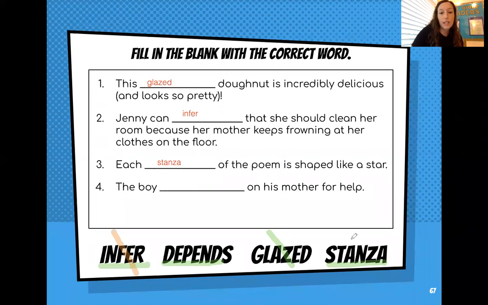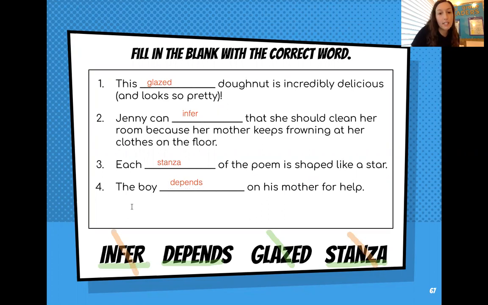And last but not least, let's check out number 4. The boy depends on his mother for help. So that means the help he gets from his mother is important to the boy. That totally makes sense. So for number 4, we can use the word depends. That was a tricky one today, but we found that it fits on number 4 with plugging it in.